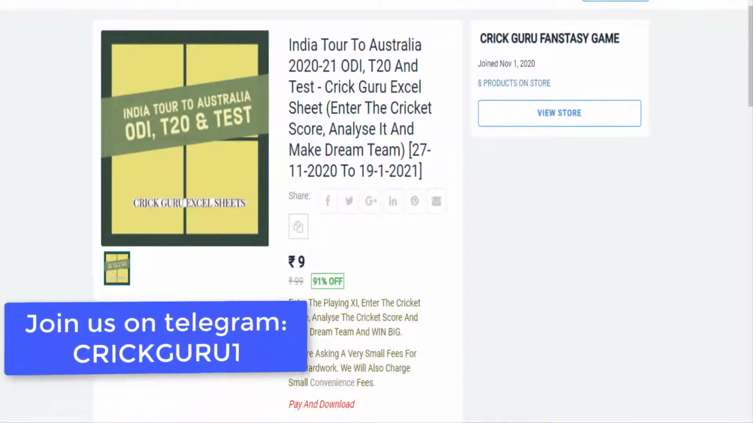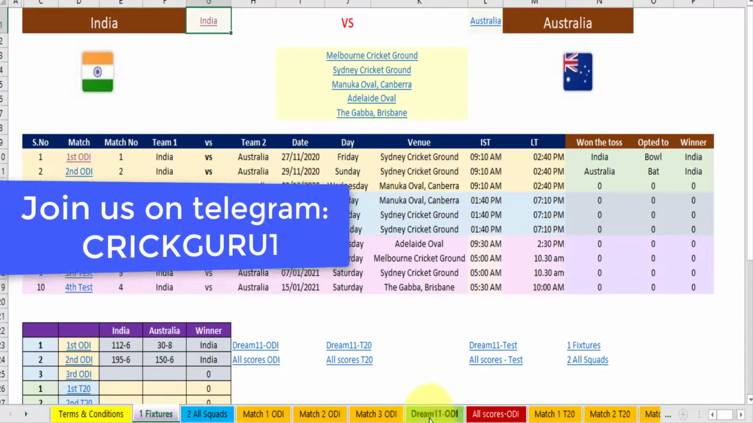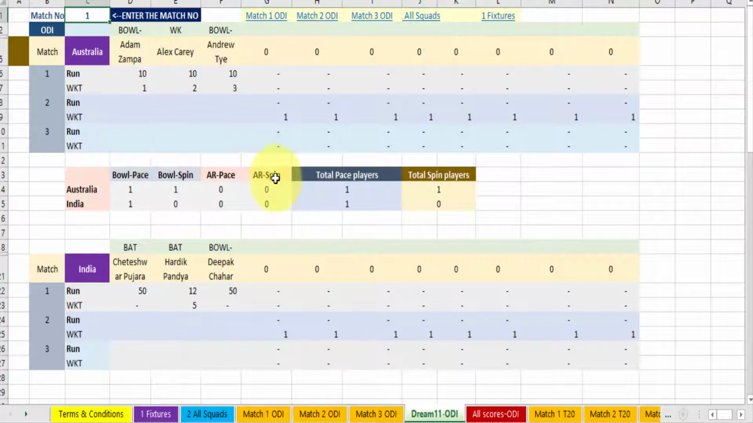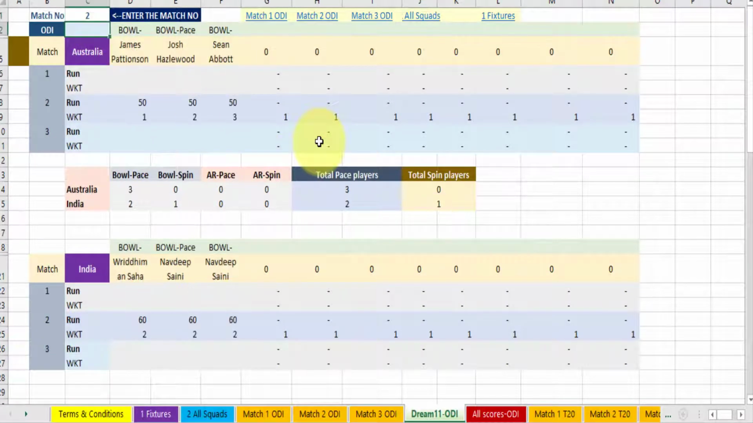So what happens? Let us come to Dream 11. This is match 1, but suppose match 2 happens. You are in match 2. As soon as you come to match 2, what will happen? That match 1 detail will appear here, and James Pattinson did not play match 1, Josh Hazlewood did not play match 1, Sean Abbott did not play match 1.